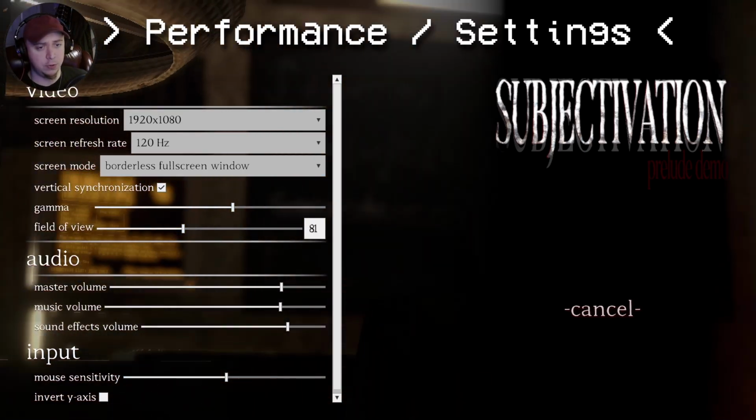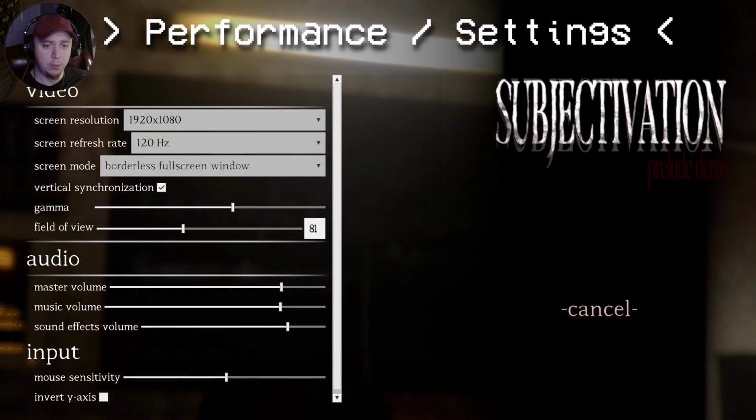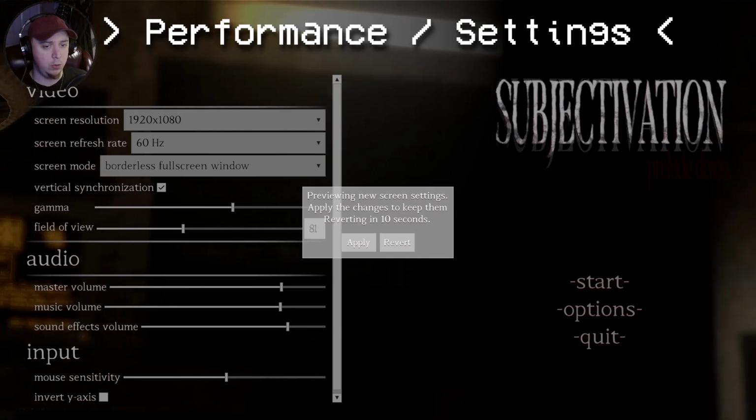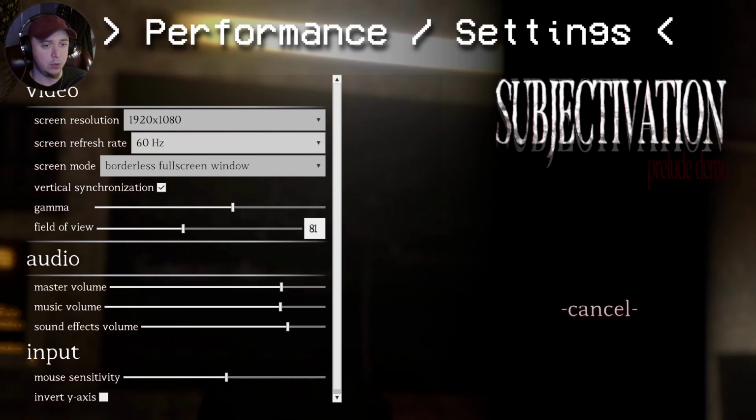We'll talk about options as well during this. Also wanted to point out with your options, so you have your screen refresh rate here. I set this to 60 Hertz on the menu like this. You apply it, so it's set to 60. When I got in game, it had defaulted back to 120. So maybe there's a way to fine tune that. But anyways, we'll go over the options real quick.